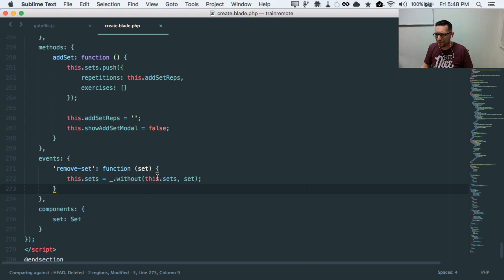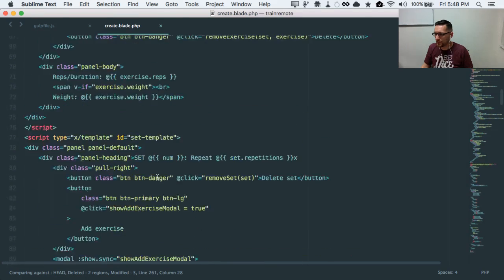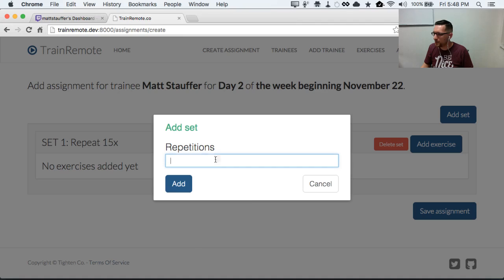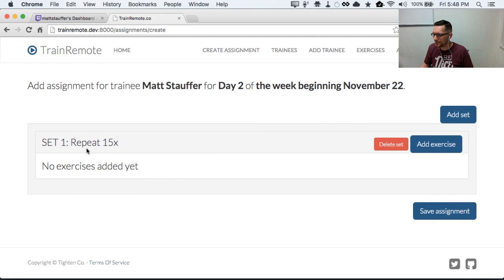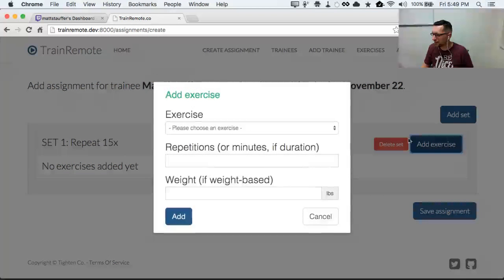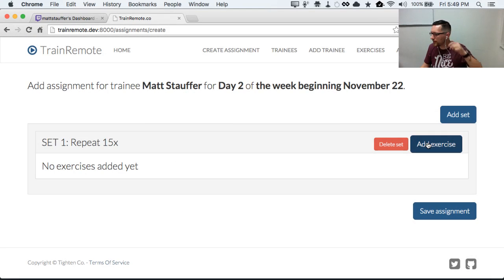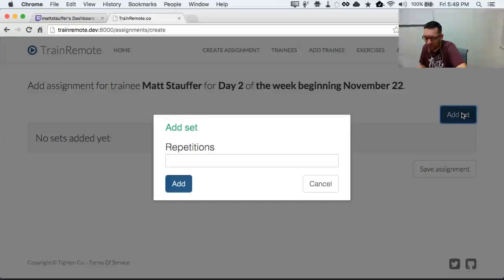That's a lot of stuff, but this is basically what I've learned so far. I basically have a component for each unique thing. I've got a modal component, I've got a component for a set, I've got a component for an exercise. These buttons are triggering modals that customize the modal component. The delete one is inconsistent in how I was able to make it work, but essentially runs an underscore array exclude. And all these popovers basically just set V models on each of these, and when you hit the button, it manually goes in and grabs this stuff from a V model.